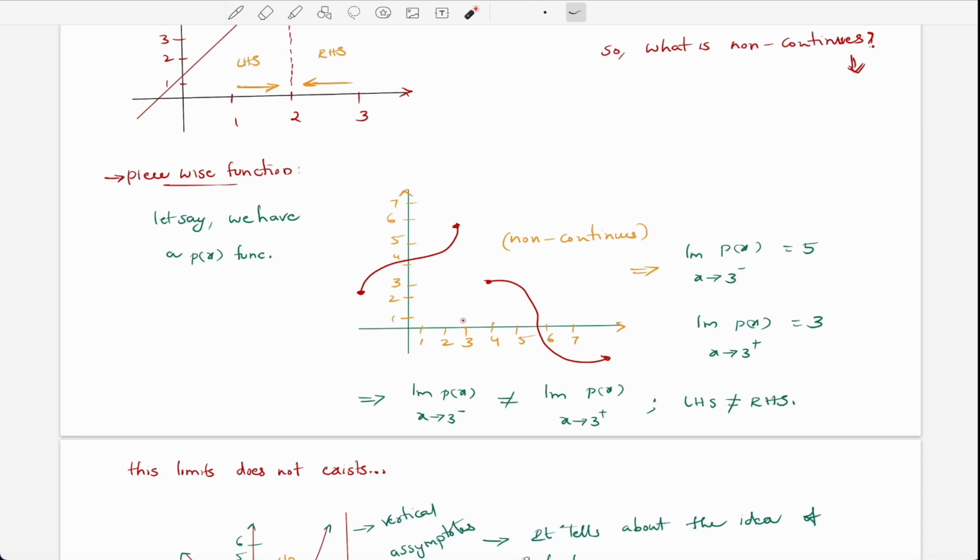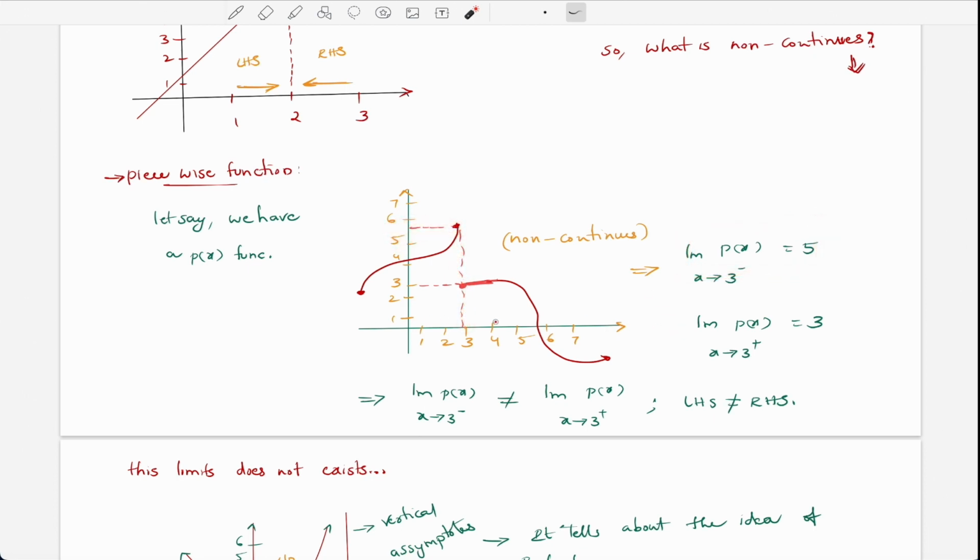So if we draw a line from here, from 3, which is the left hand side, and we plot that, the value is going to be similar, equal to 5, right?